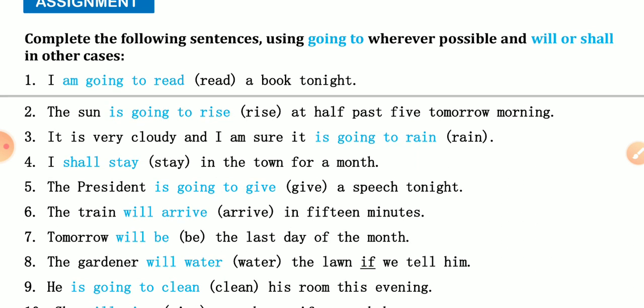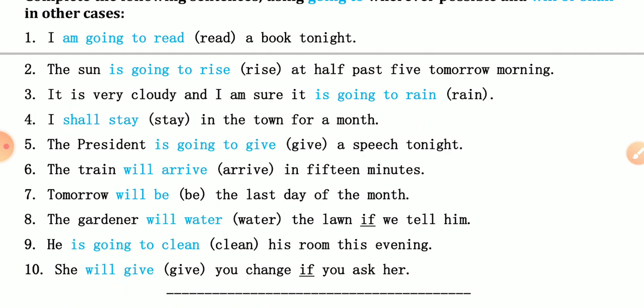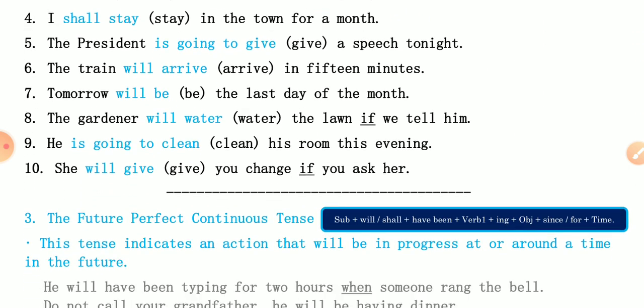He's going to clean his room this evening. This evening is the definite time and shows future tense. She will give you change if you ask her. If clause, you know well, I have just explained.